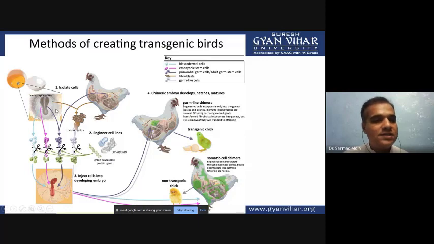So there are two methods. One is before fertilization, where you transfer the genes into the sperm. Sperm and ova can both be used for the gene transfer method, and then you fertilize using normal sperm or transgenic sperm, so that the gene is transferred to the embryos. After fertilization, the embryos develop into the transgenic chicken, which will have the characteristics of the transgenes.